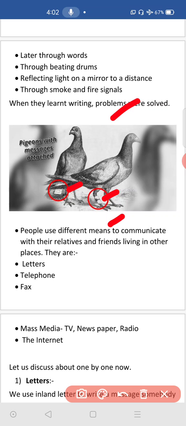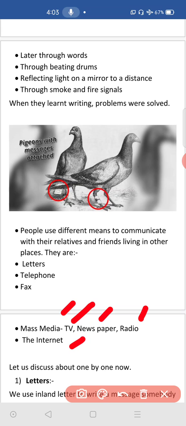Then people use different means to communicate with their relatives and friends living in other places. What do they use? Letters they use, telephone they use, fax they use. Fax is nothing but a facsimile machine; it is considered one of the machines, like a Xerox machine. Later we will study this fax deeply. Then after that, mass media means TV, newspaper, radio and all. Next one is internet. So these are all the means of communication we use nowadays.